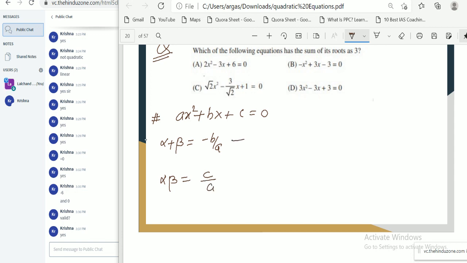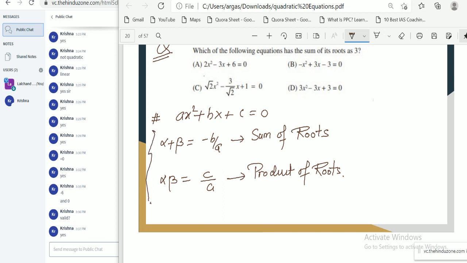This is our sum of roots, and this is our product of roots. We have discussed all those things in polynomial.